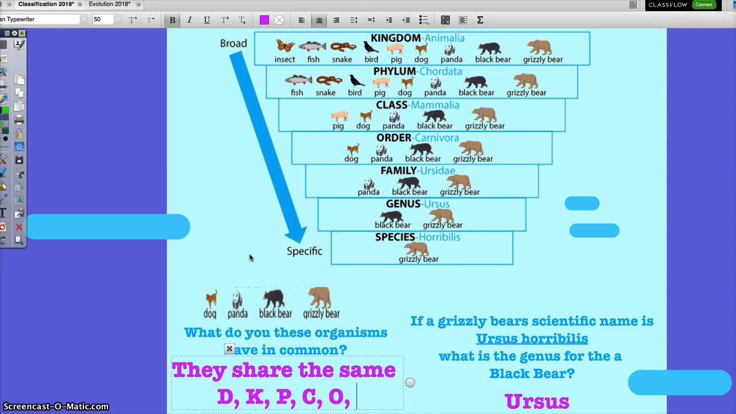What characteristics you share in a phylum makes you more related? What characteristics you share in a class makes you more related? So the further you go down, the more related you are, the more characteristics you have in common. If you go up, you're more broad, there's a larger group, and you have less in common.